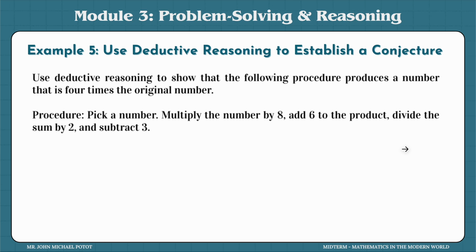This is the one that is related to example number 2. Remember the procedure was and still is: pick a number, multiply by 8, add 6, divide by 2, then subtract 3. And we understand, as shown in the previous example number 2, that the original number will just be multiplied by 4. And that would be the number that someone would give you.